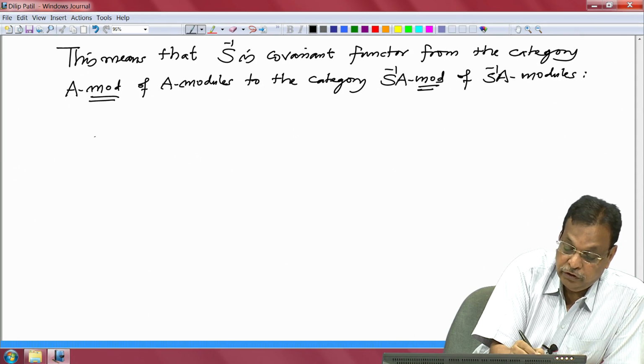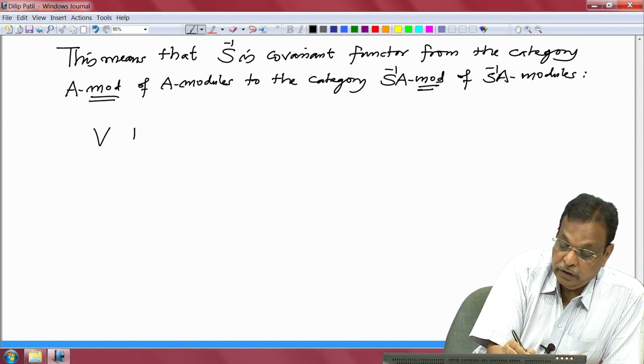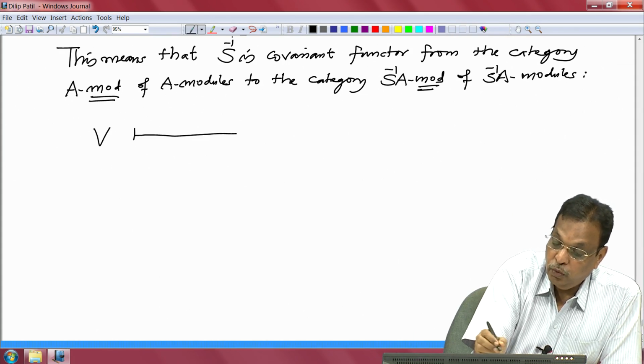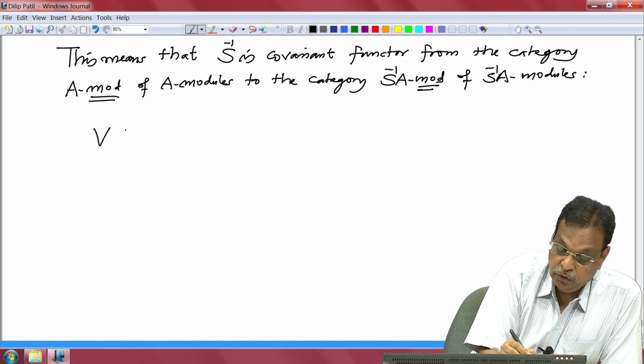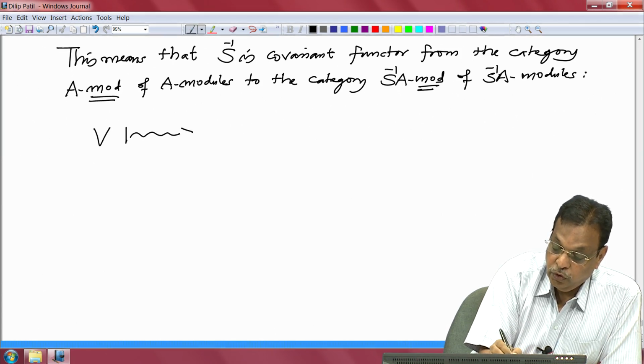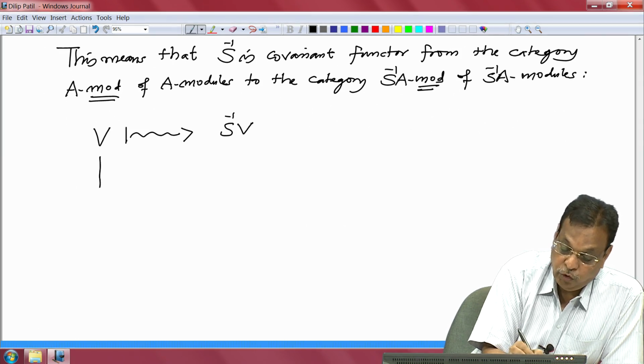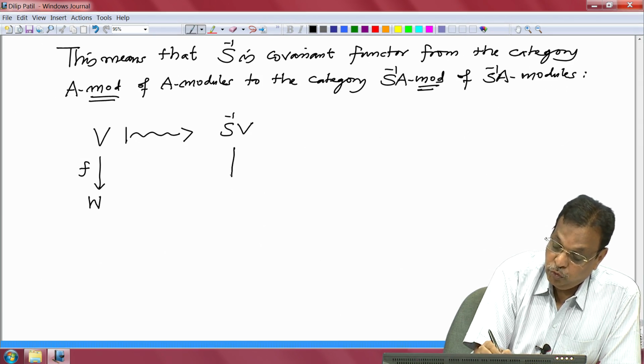So, we have this object to object, that any module V goes to the S inverse V module, and if I have a module homomorphism F from V to W, then we have the module homomorphism